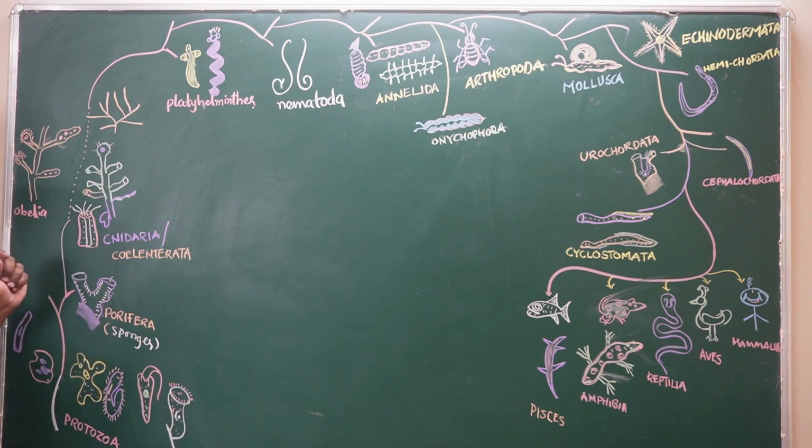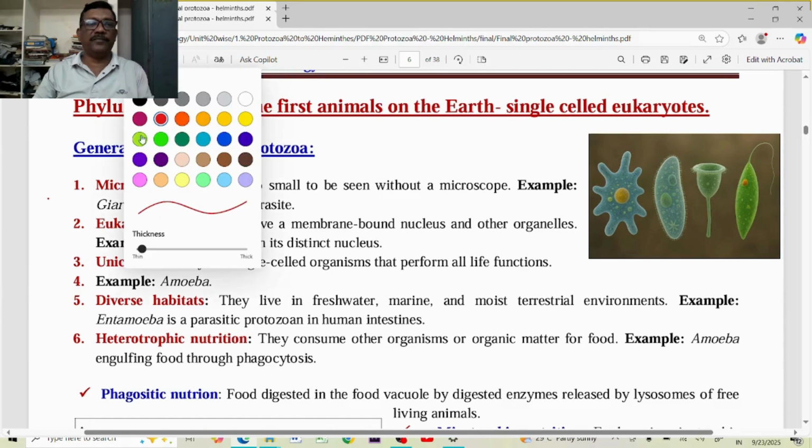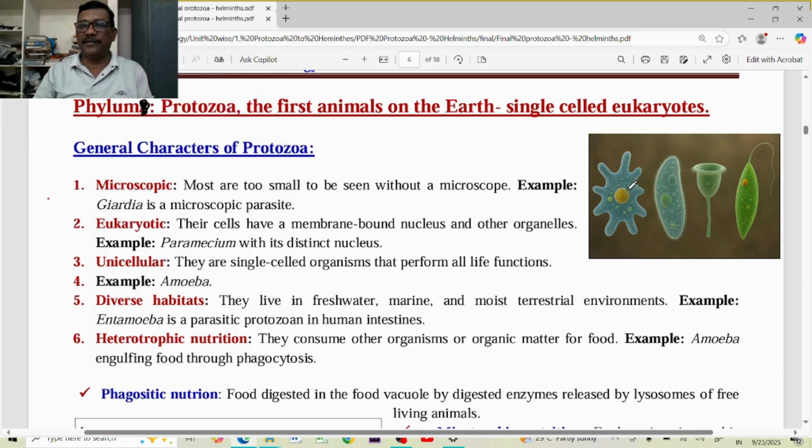These four animals you have to remember. Not only these four, you also have to remember entamoeba, which causes dysentery, entamoebiasis. Because in the protozoans, some are free living animals, and some are parasites. Not only entamoeba, there is also plasmodium, which causes the malarial disease, a dreadful disease. Some of them are parasites, some are free living animals. These six animals you have to remember first. These are microscopic animals. They are the first eukaryotic organisms, because a particular nucleus is present in the body, and the nuclear membrane surrounds the nucleus.